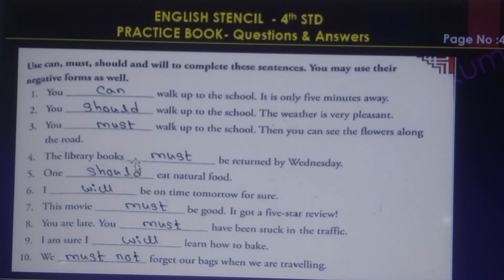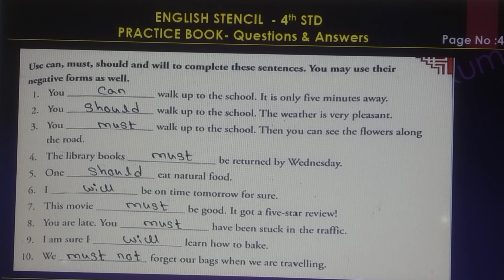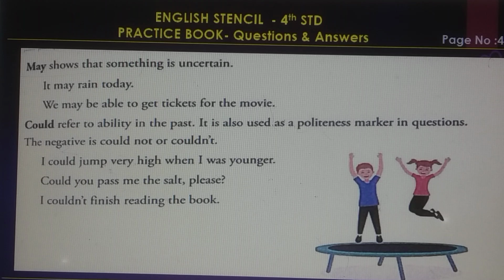And here the final answer I mentioned. May shows that something is uncertain. It may rain today. We may be able to get tickets for the movie. Could refers to ability in the past. It is also used as a politeness marker in questions. The negative is could not or couldn't.